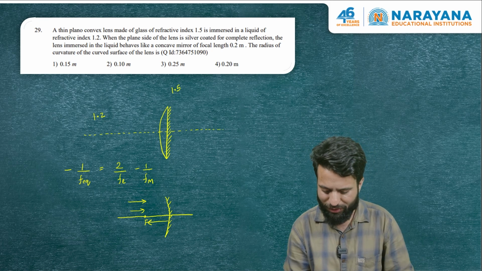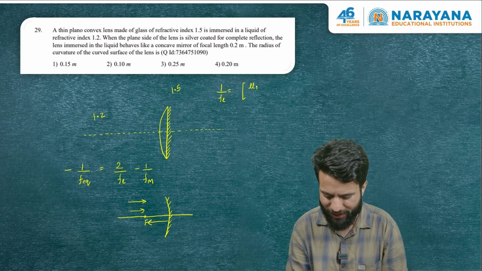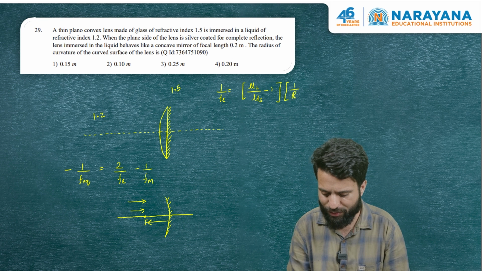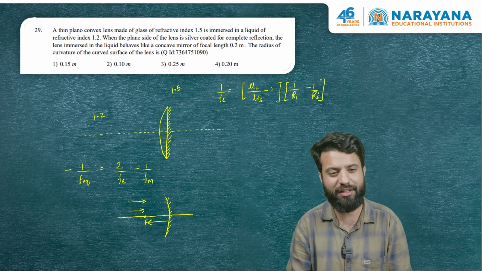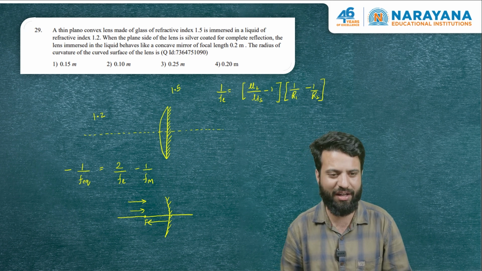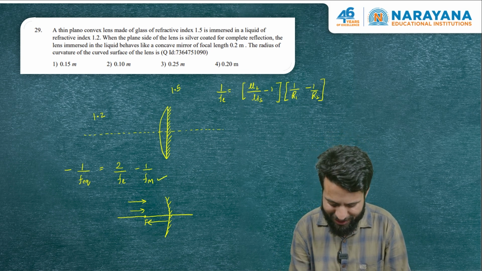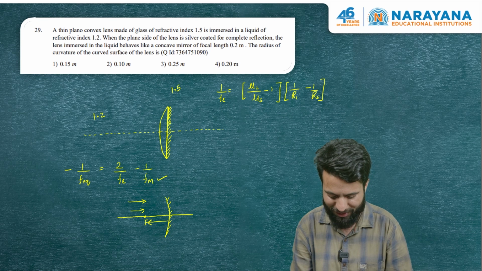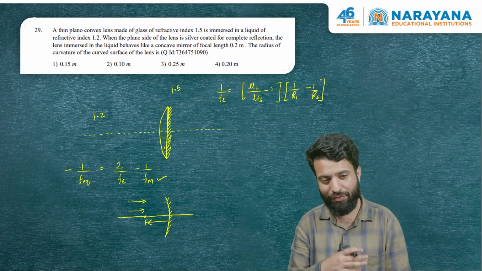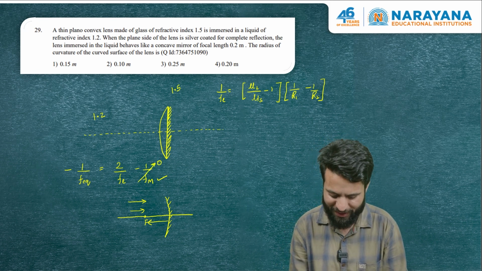1 by FL we are going to find from the lens maker's formula, the focal length of the lens, which is the refractive index of the lens material divided by the refractive index of the surrounding medium, minus 1, into 1 by R1 minus 1 by R2, where R1 and R2 are the radii of curvature of the two surfaces. Here we have to find R1, and R2 is infinity, the other surface is plane. And Fm is the focal length of the silvered part, which is basically infinity. It's a plane surface. The radius of curvature of the plane surface is infinity, and the focal length of the mirror is radius of curvature divided by 2. So this term in this question is basically 0, isn't it?